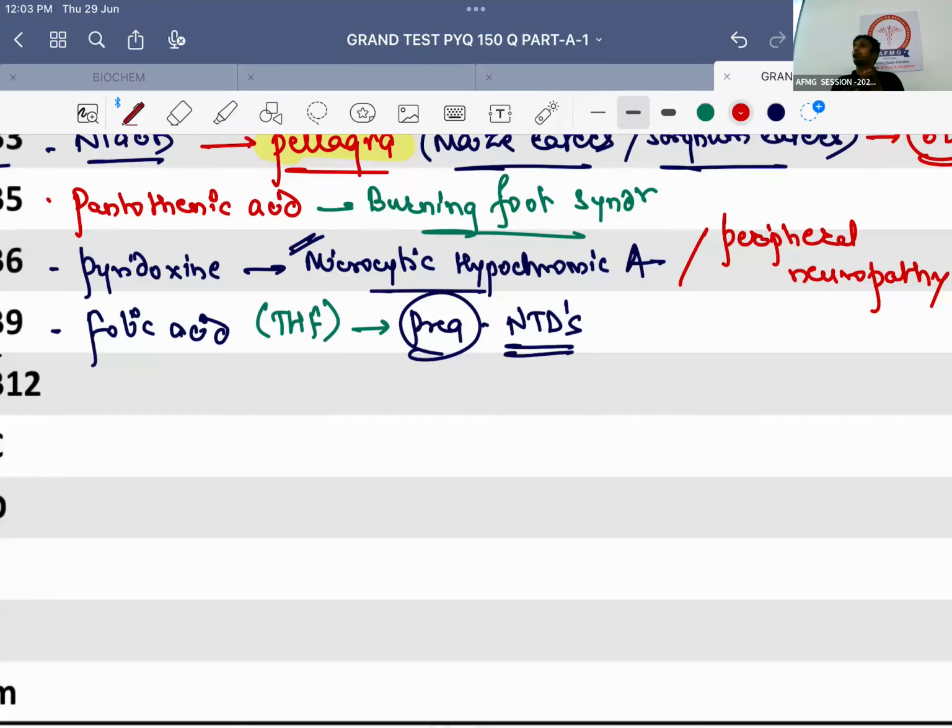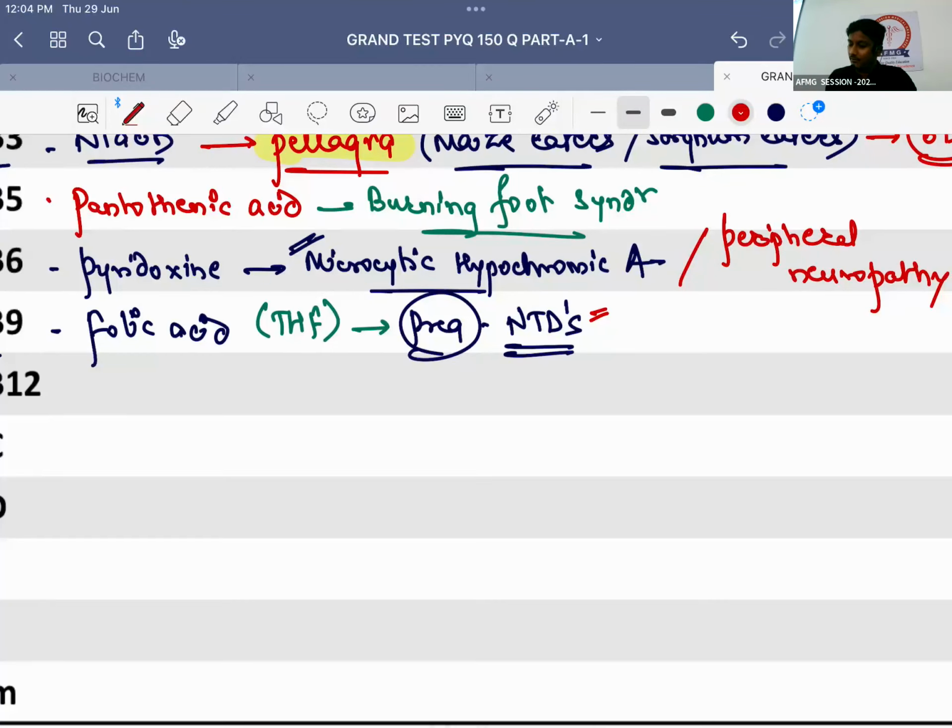What is the dose of folic acid supplementation during pregnancy? Normal dose. WHO recommends 400 micrograms, but in India we give 500 micrograms. In the Indian healthcare program, the dose of folic acid is 500 micrograms. But if there is a high risk pregnancy, what is a high risk pregnancy? If there is a previous history of neural tube defect or the patient is currently on anti-epileptic drugs like valproate. What happens because of these drugs? The patient develops folic acid deficiency. So in these two conditions, in high risk pregnancies, the dose of folic acid should be 10 times, that is around 4 milligrams or 4000 micrograms. Okay?